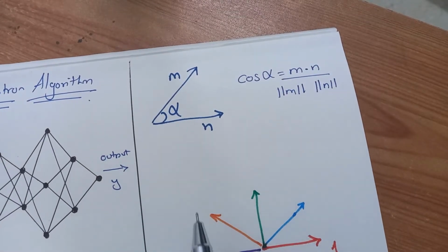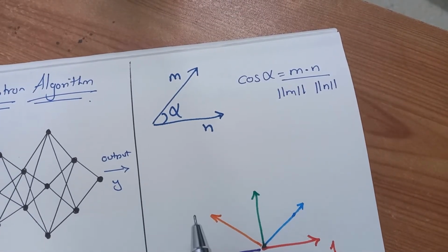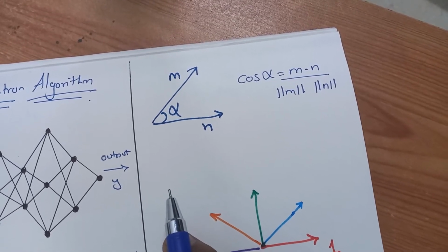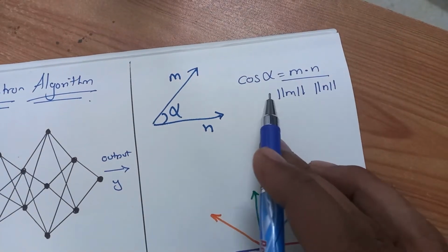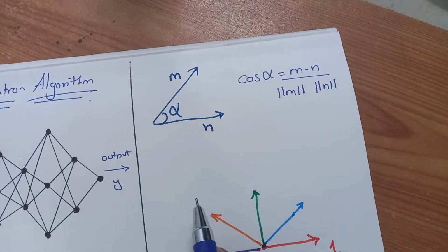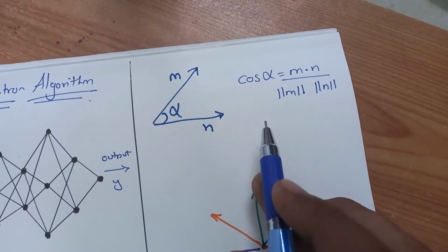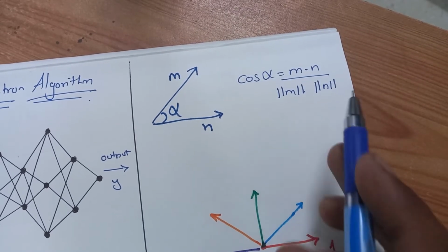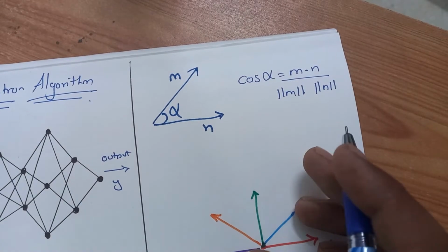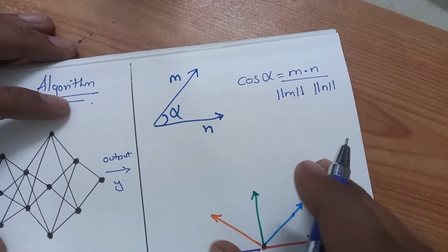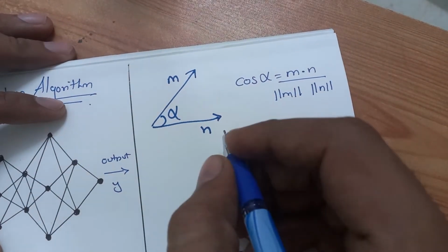Now consider this. If m and n are two vectors and the angle between them is alpha, then cos alpha can be given by the dot product of m and n, divided by the magnitude of m into the magnitude of n. This is a predefined formula. What is more interesting here, and why I am covering this, you will understand.